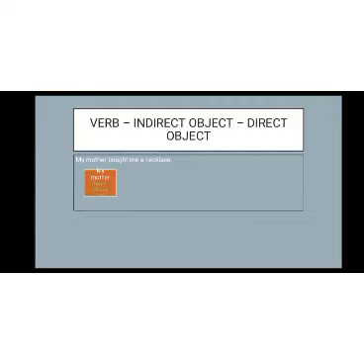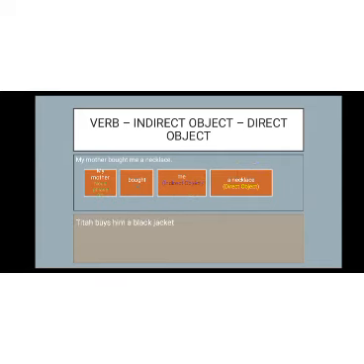The next example is Tita buys him a black jacket. Tita stands for the noun phrase or subject. Buys is for the verb. And him is for the indirect object. And a black jacket is for the direct object.